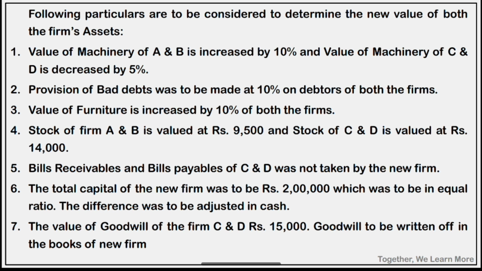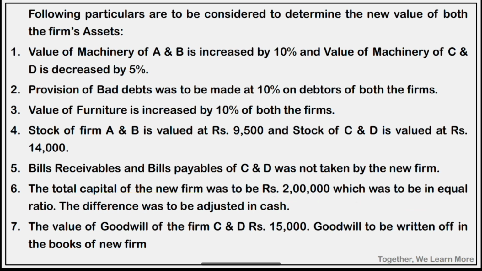Number 5, bills receivable and bills payable of C and D was not taken by new firm. હવે C and D ના bills receivable and bills payable. તો C and D નો બિઝનેસ તો કન્ટિન્યુ છે અને એના bills receivable bills payable નવા ફોર્મમાં નથી લઈ જવાના. It means that these bills receivable and bills payable are transferred to business purchase account.